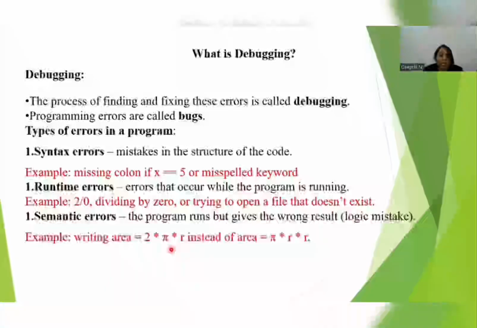Actually, the area of a circle is pi r square, but I have given 2 pi r. So if you write and execute the program and check the result, you will get a wrong result. That type of error we call a logical error, also called a semantic error.